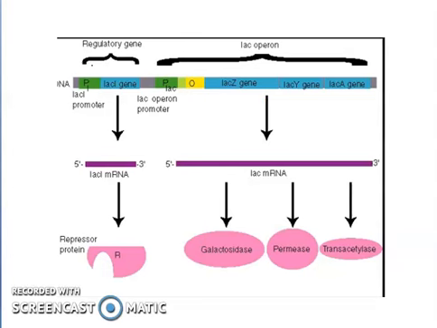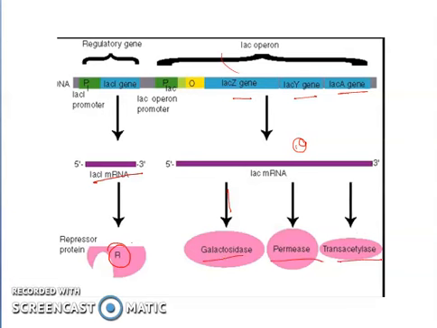this is a regulatory gene and this is a lac operon. Here the LacI mRNA is produced, which codes for a repressor protein. Here the repressor protein is synthesized. And here are the structural genes, LacZ, LacY and LacA. First they will code for mRNA, and from the mRNA they will form the proteins: galactosidase, permease and transacetylase.